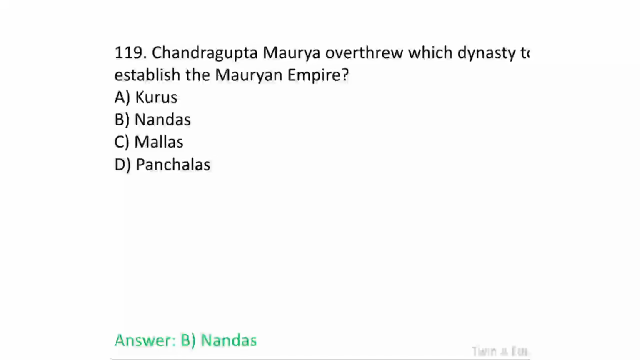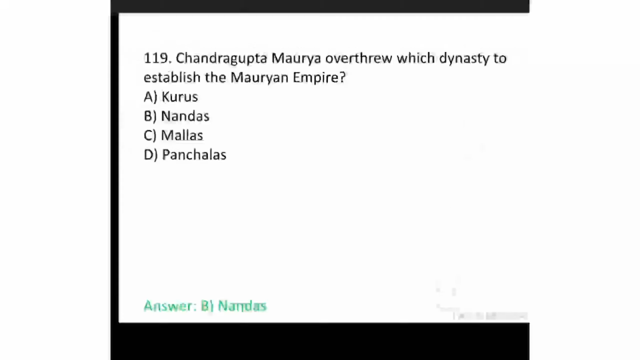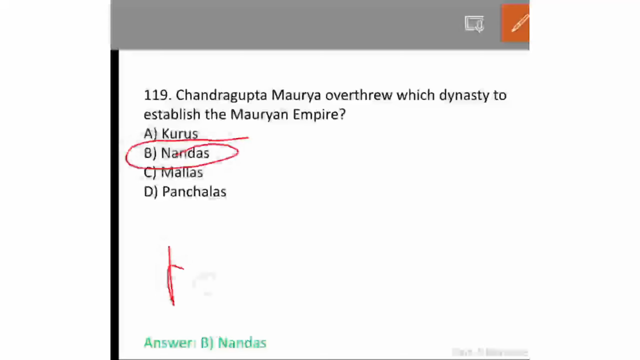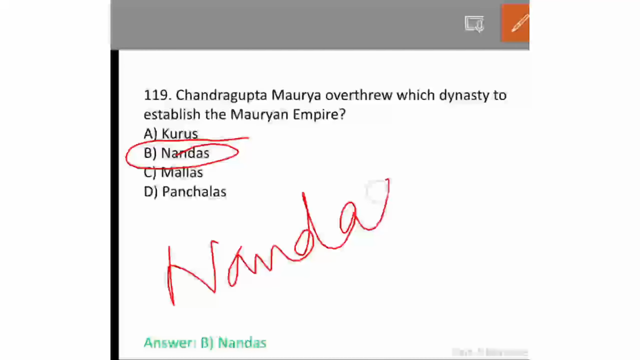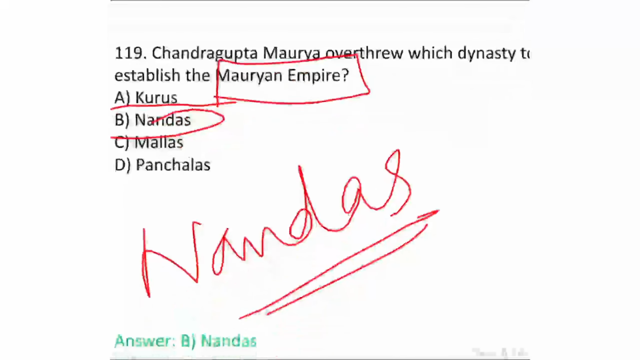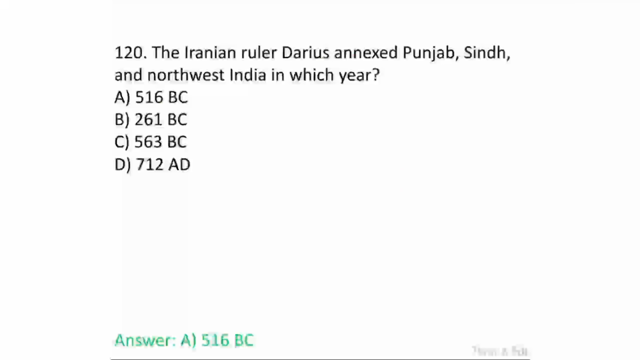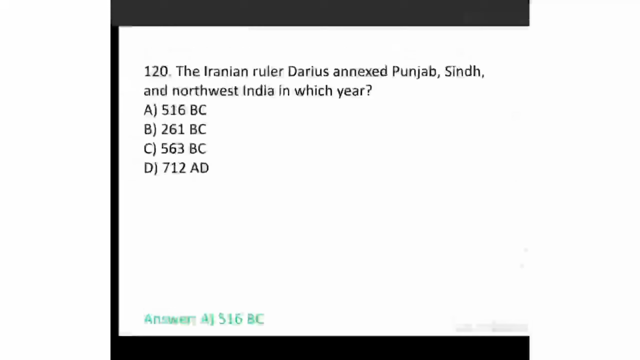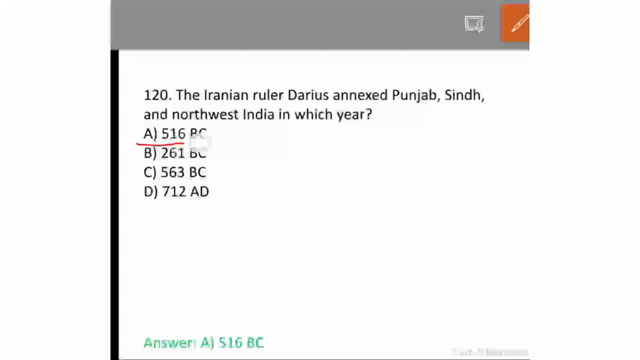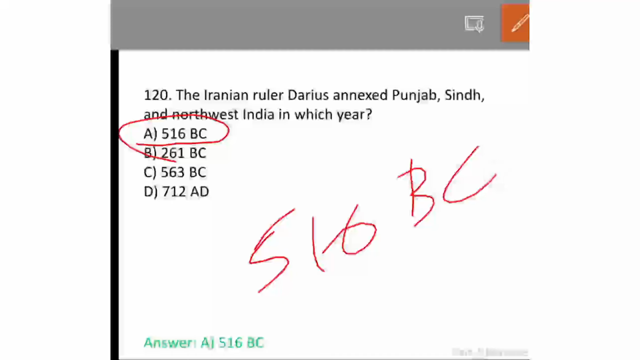Chandragupta Maurya overthrew which dynasty to establish the Mauryan Empire? It is the Nandas. The Iranian ruler Darius annexed Punjab, Sindh and northwest India in which year? It was option A, 516 BC.